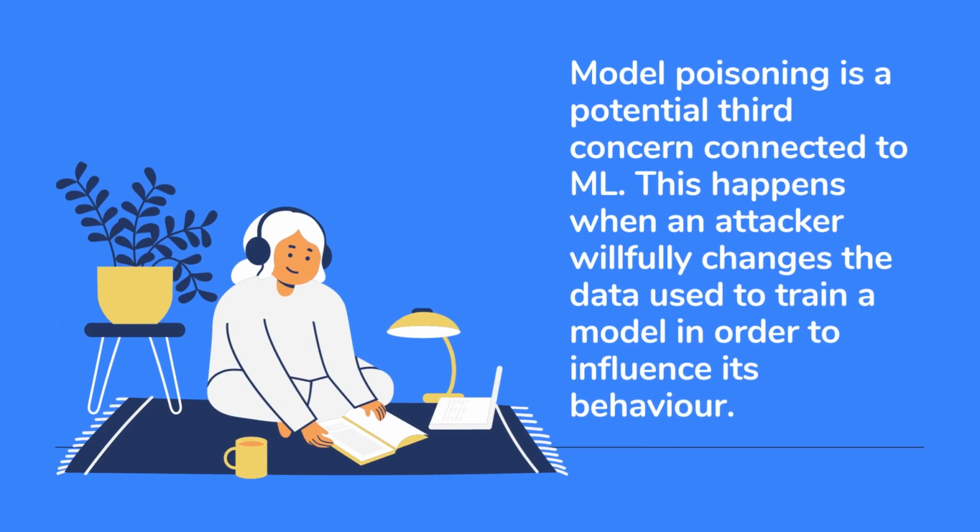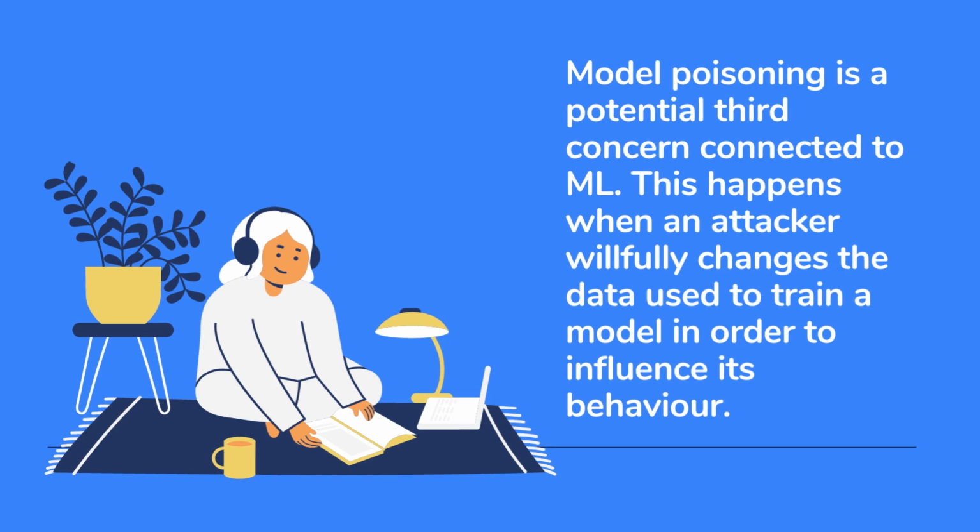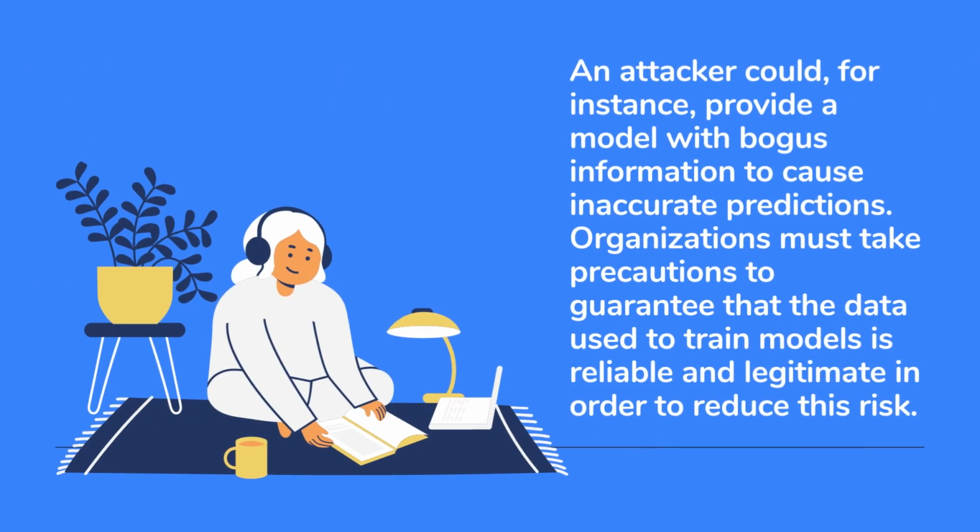Model poisoning is a potential third concern connected to ML. This happens when an attacker willfully changes the data used to train a model in order to influence its behavior. An attacker could, for instance, provide a model with bogus information to cause inaccurate predictions.